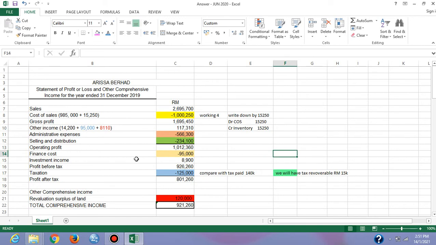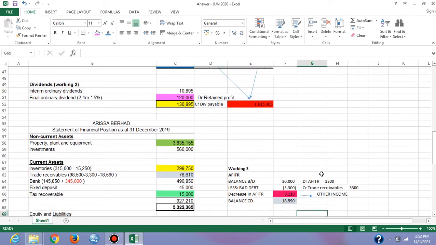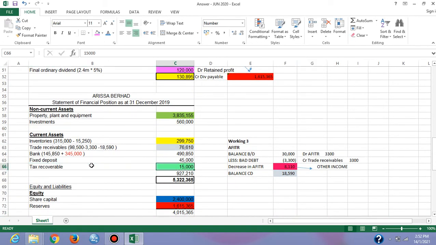Then our next question is the tax expenses. The tax expenses for the year was 125,000. Just put here taxation 125,000, but we have to compare with the tax paid. Look into the trial balance, your tax paid amounting 140,000. So when we compare, the company pays more, so now we have tax recoverable amounting 15,000. Here, tax recoverable 15,000.